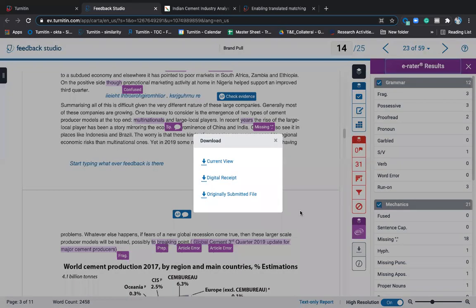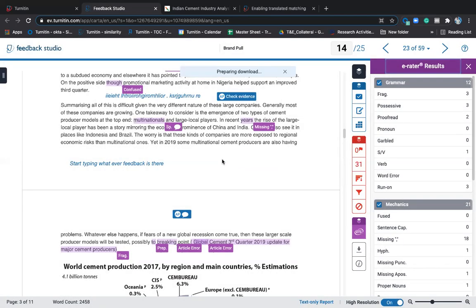You can download the report in 3 ways: current view report, digital receipt, and original submitted file. Always download current view report, which will give you an in detail report. The same settings are there in your Moodle account as well. I'll show you that also. So I'm preparing to download this. This is current view report, which is getting downloaded. Once it gets downloaded, you will see all the feedback, all the comments, all the similarity index matching and everything.